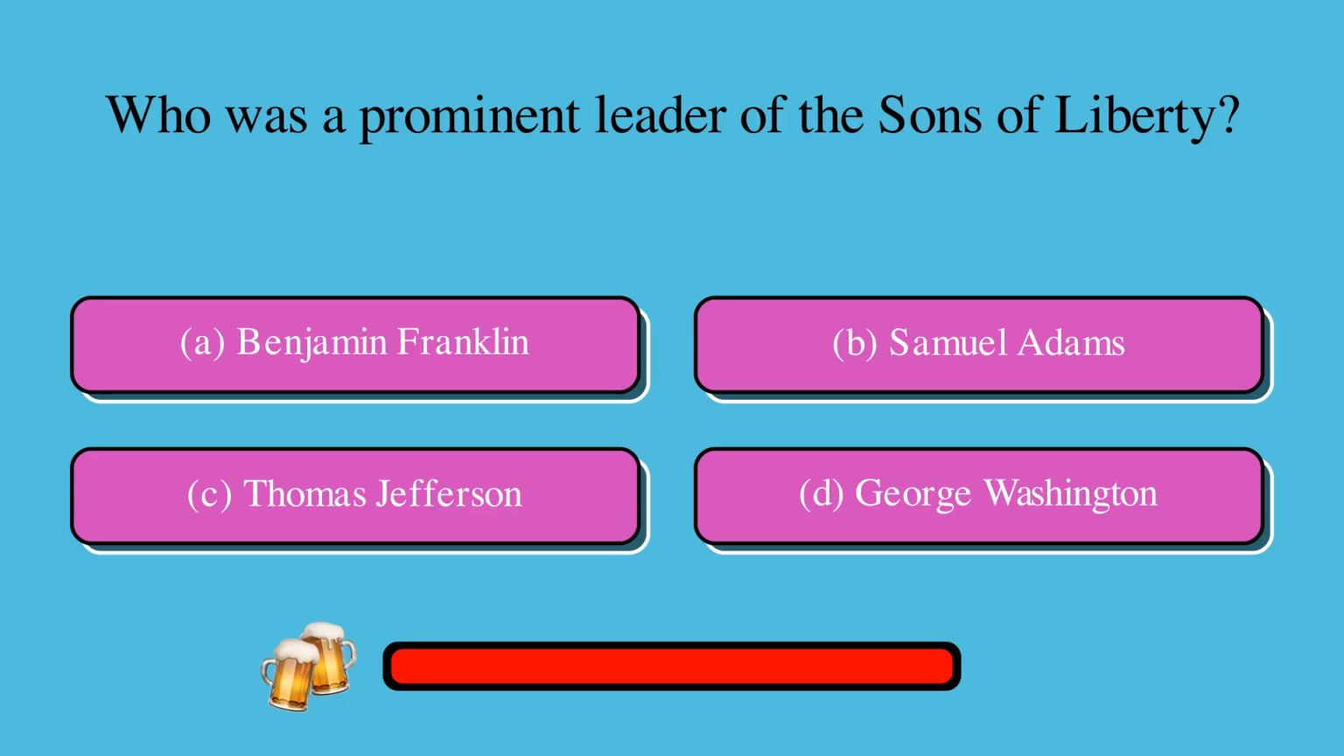Who was a prominent leader of the Sons of Liberty? Is it A, Benjamin Franklin, B, Samuel Adams, C, Thomas Jefferson, or D, George Washington? The correct answer is B, Samuel Adams.